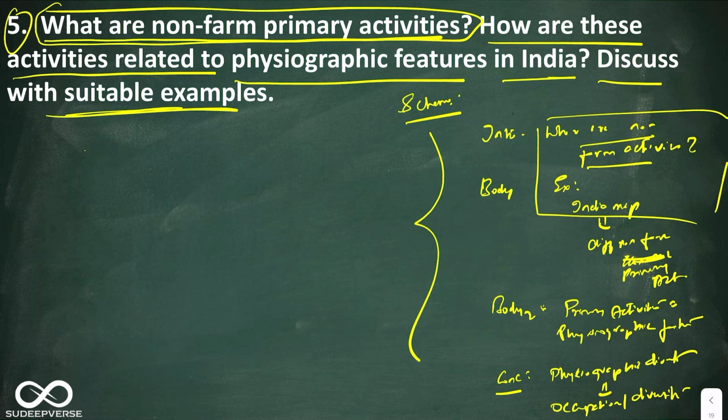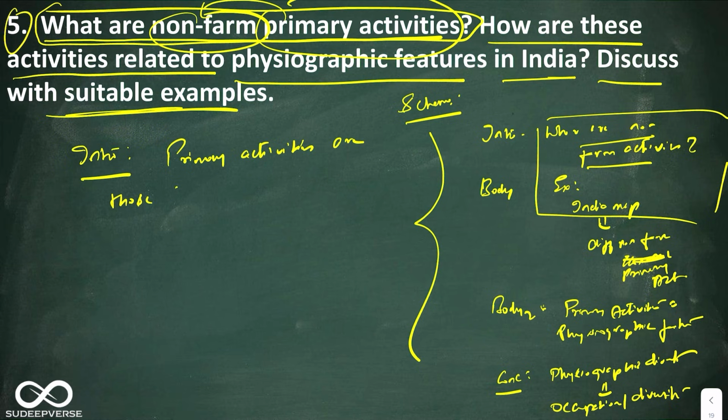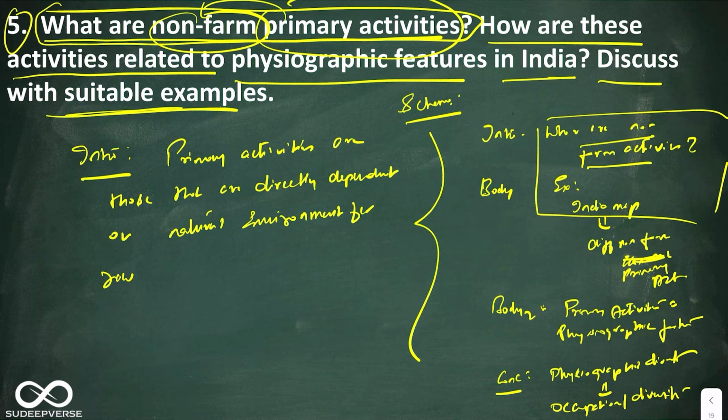So in the introduction, first I will tell what are primary activities, and then I will come to what is non-farm primary activities. So here look at this. Primary activities are those that are directly dependent on the natural environment for raw materials.